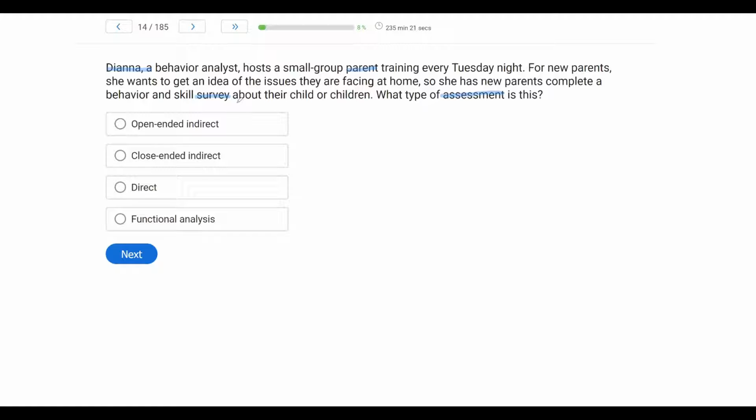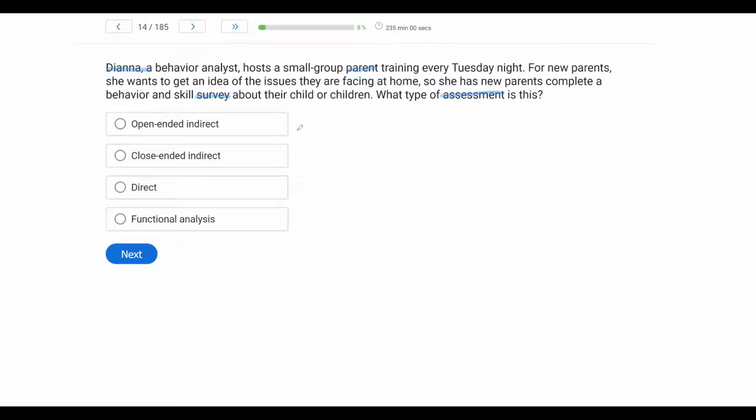We're not actually observing any of the behaviors or skills. In a direct assessment, you actually go in and observe the behavior or skill of interest. And of course, in a functional analysis, we're actually manipulating things. And we're definitely not manipulating antecedents and consequences here. So we have an indirect assessment.